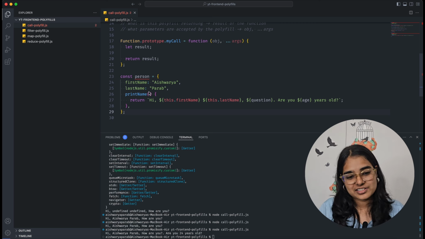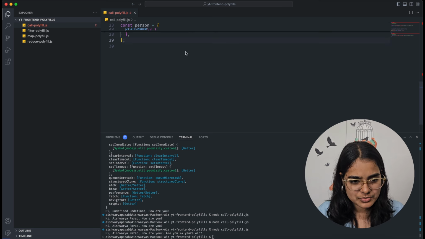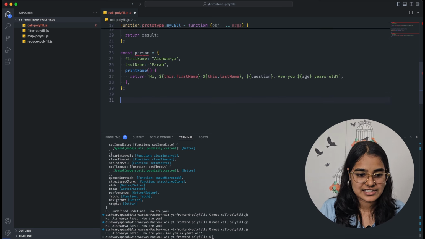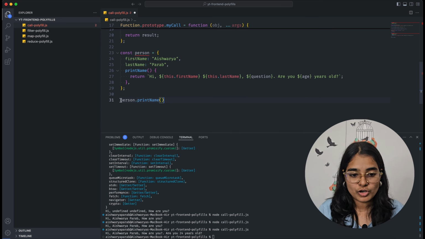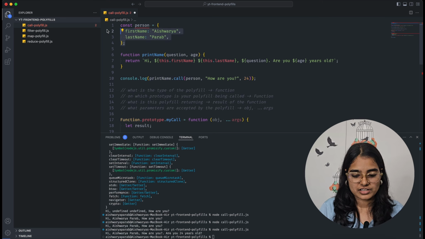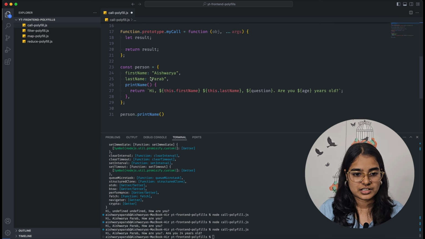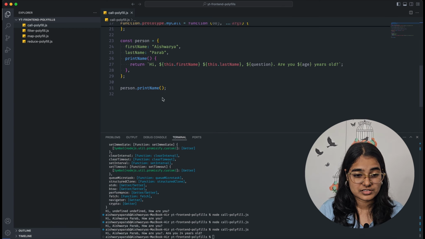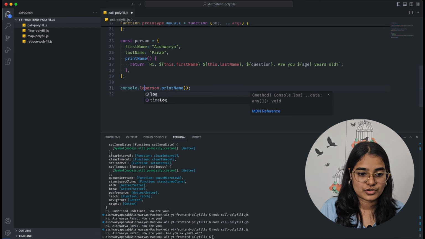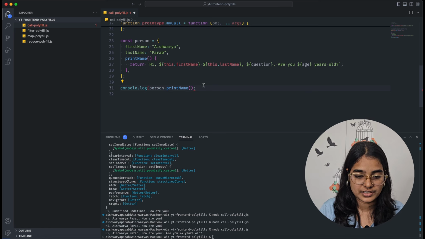So what if it was written in this way? If it was written in this way, and if I had accessed it saying person dot print name, what do you think would have happened? Let's run this and check. I hope there are no other errors, and I will just console.log this entire thing.